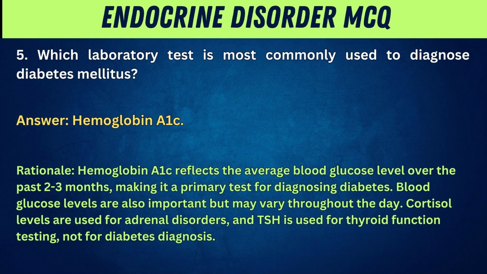Rationale: Hemoglobin A1C reflects the average blood glucose level over the past 2 to 3 months, making it a primary test for diagnosing diabetes. Blood glucose levels are also important, but may vary throughout the day. Cortisol levels are used for adrenal disorders, and TSH is used for thyroid function testing, not for diabetes diagnosis.